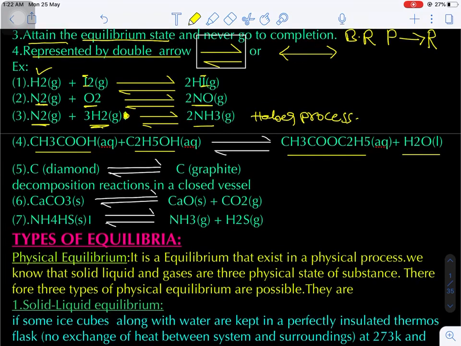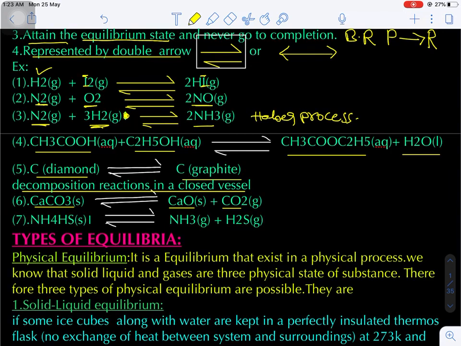Now diamond graphite, this is called phase transformation. One phase transfers to another phase. Now the decomposition reactions occurring in the closed vessel. Here limestone decomposes to give quicklime and carbon dioxide. Suppose the vessel is open, CO2 being a gas can escape out.